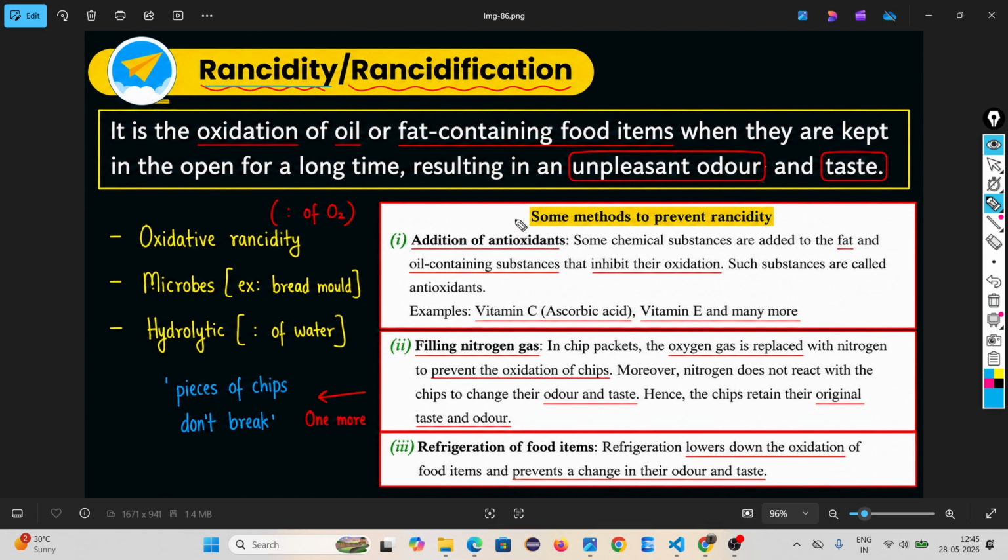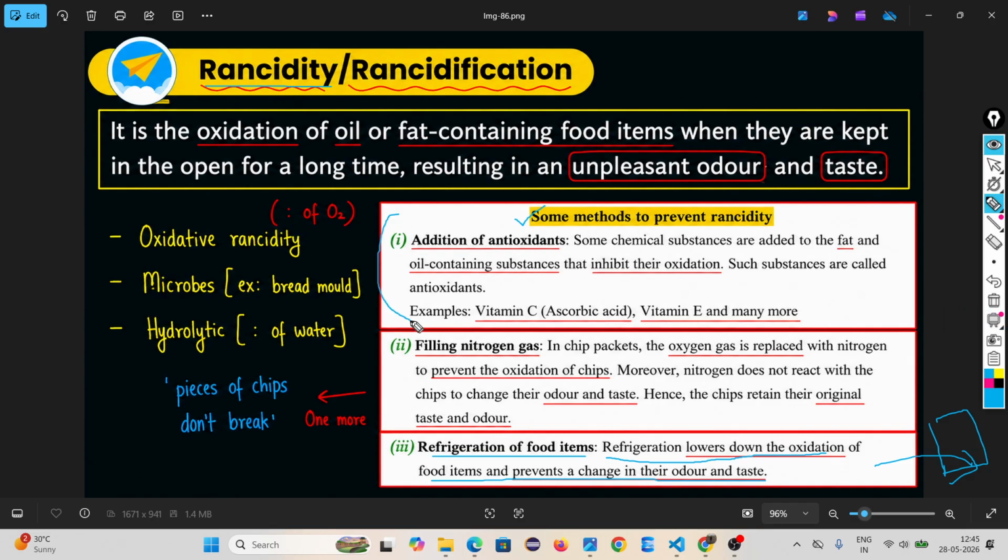Here are some techniques to prevent rancidity. One is the refrigerator. Put food inside the refrigerator. What happens by keeping in the fridge? Refrigeration slows down the oxidation of food items and prevents a change in their odor and taste. In the fridge the temperature is low, so the oxidation reaction becomes slow. That protects our food.